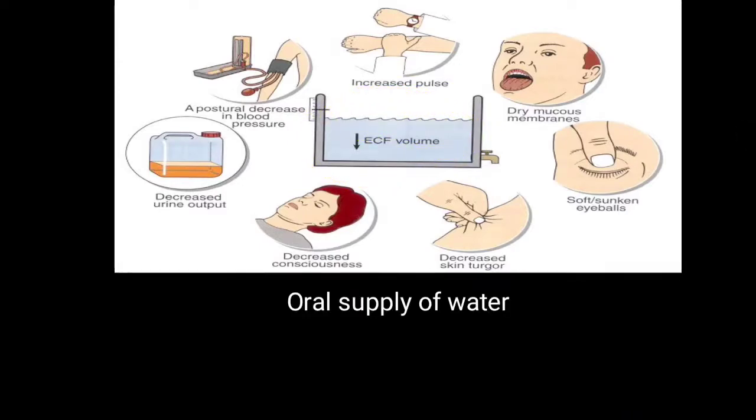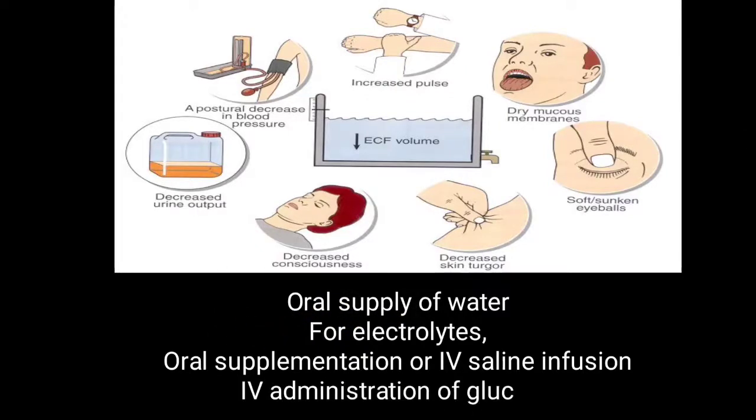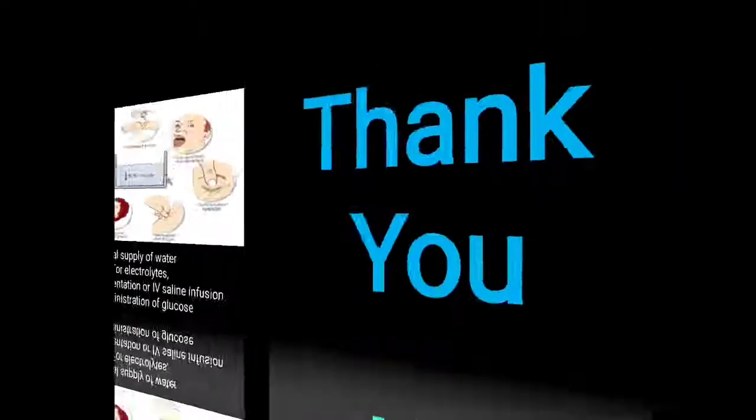So what about the treatment? Water and electrolyte supply is the best treatment, and it is best to give it orally if possible. If oral is not possible, then IV saline infusion will be given. Further, IV administration of glucose is also given, but the best treatment for dehydration is ORS. ORS is the best treatment for dehydration. So that's all about isotonic contraction.